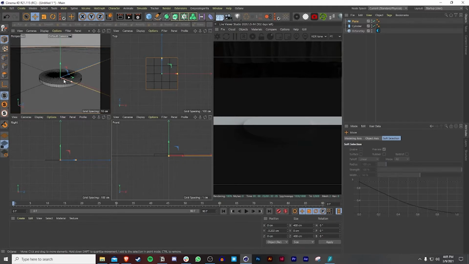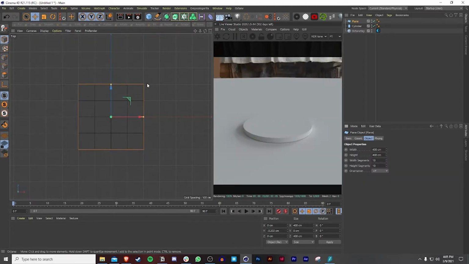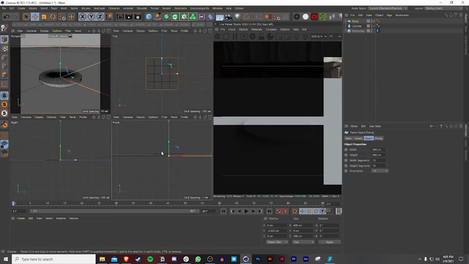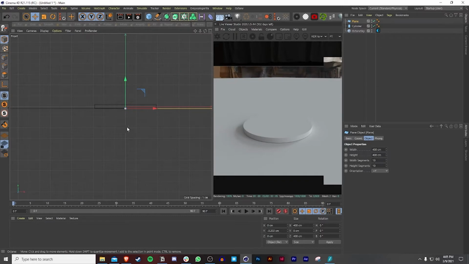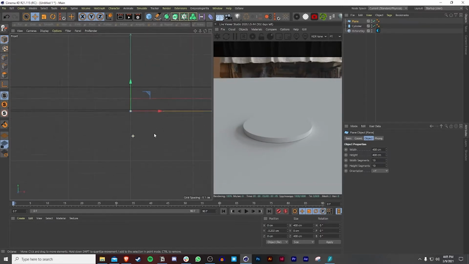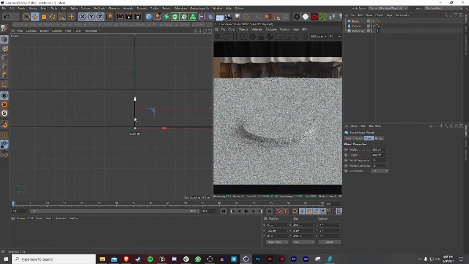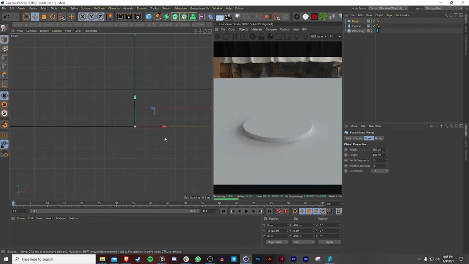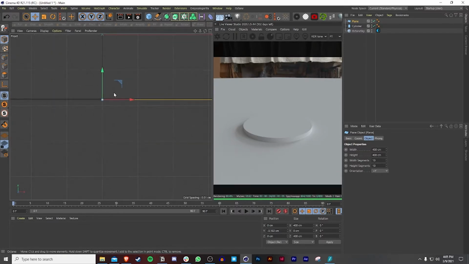You can go to perspective, top, right, front, and easily change to any view you want. I'm going to go a little closer by pressing 2, and voila, now we have it planted onto the Bitcoin.